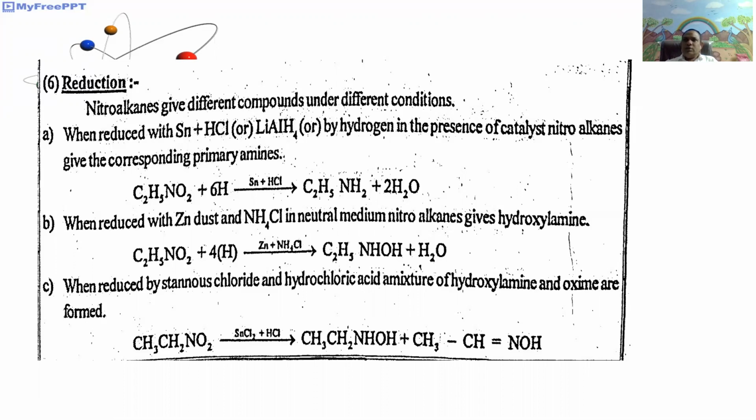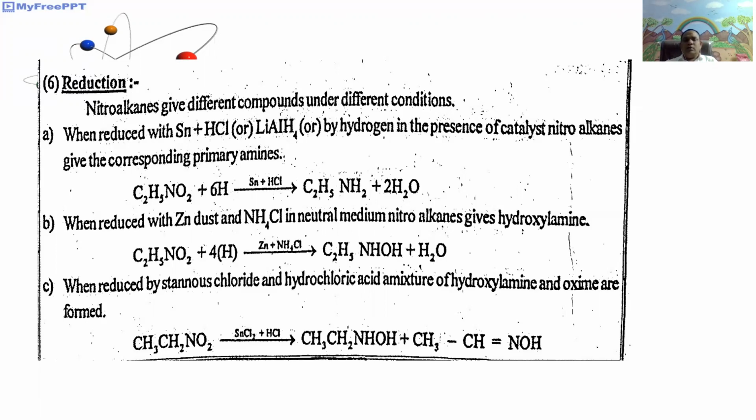The second condition is when nitroalkanes undergo reduction with nascent hydrogen in the presence of zinc dust in ammonium chloride, a neutral media, it gives hydroxylamine, that is RNO2 plus 4H, in the presence of zinc in ammonium chloride, gives RNHOH plus H2O.